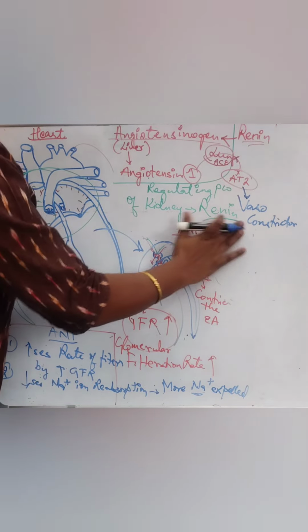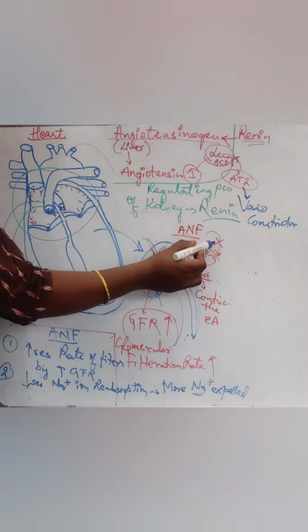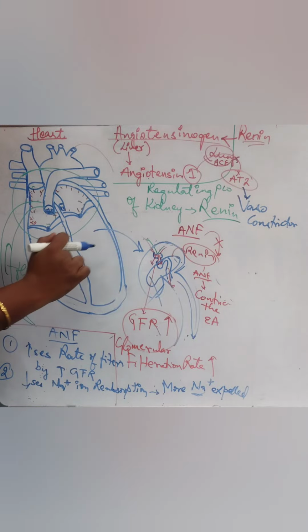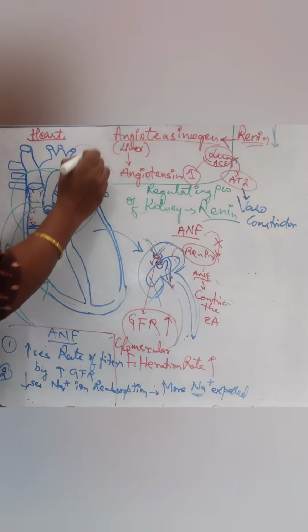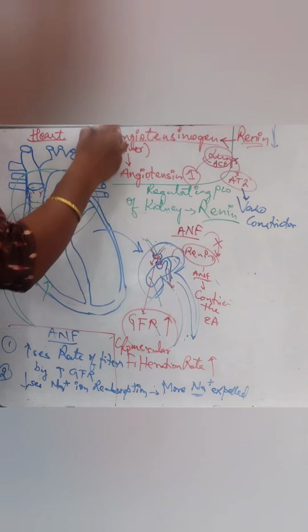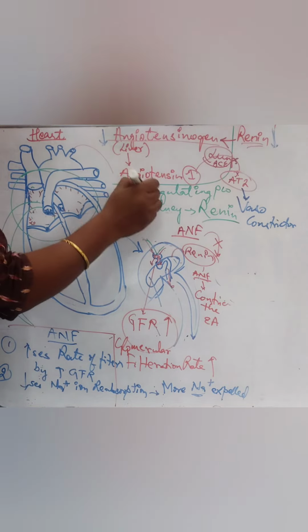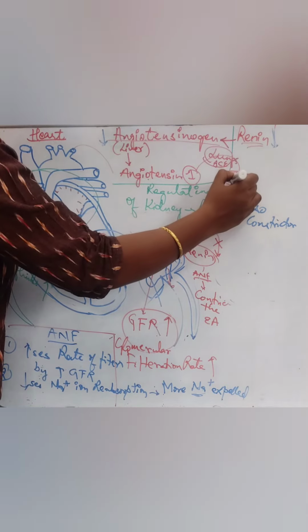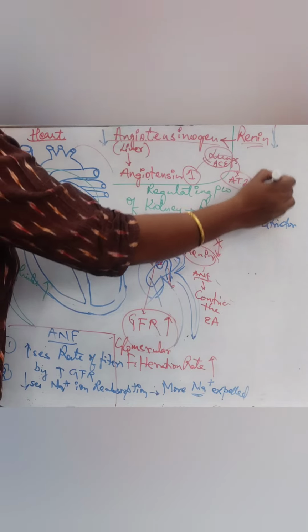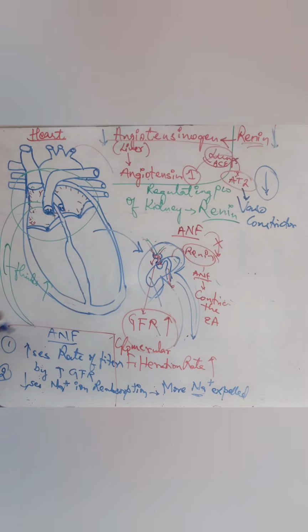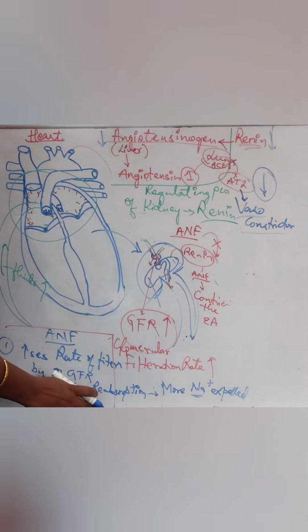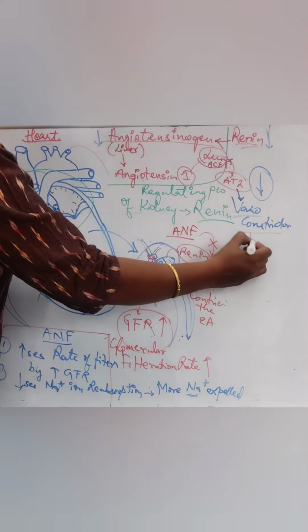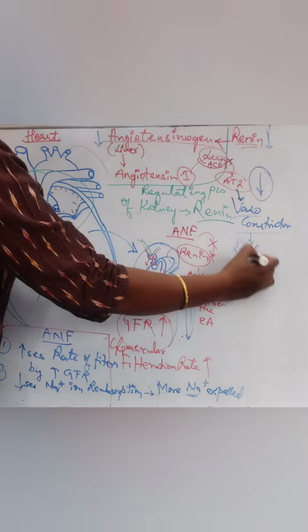Let me take it out. We know that ANF will stop or decrease renin production. So when renin production decreases, angiotensinogen also decreases, and ultimately angiotensin 2 will also decrease. So instead of constricting the vessels, they are going to become dilated.